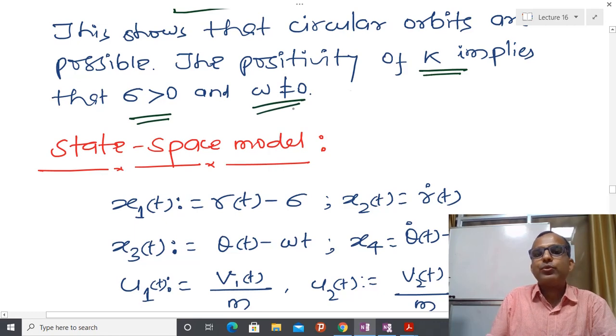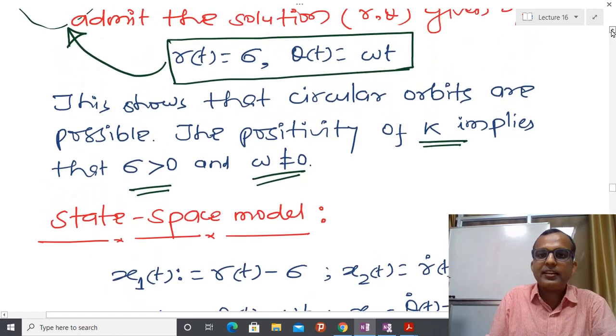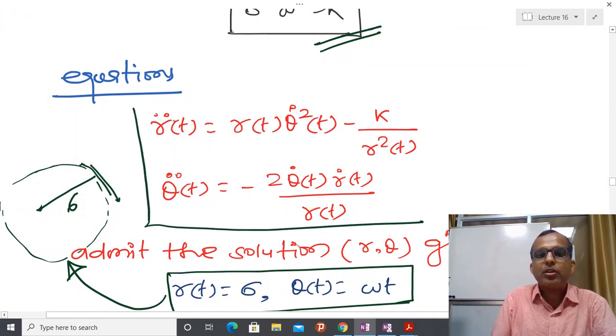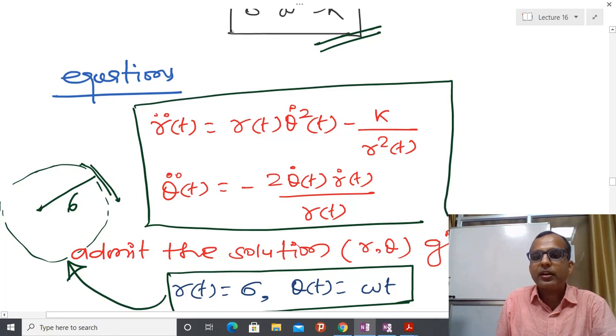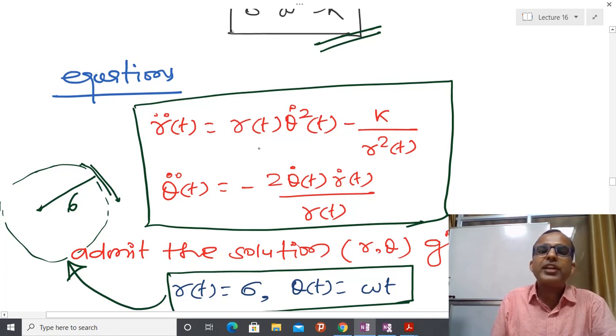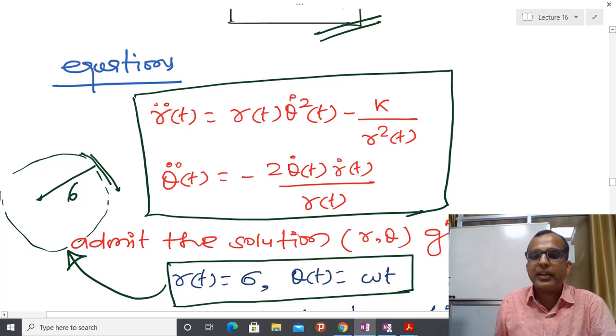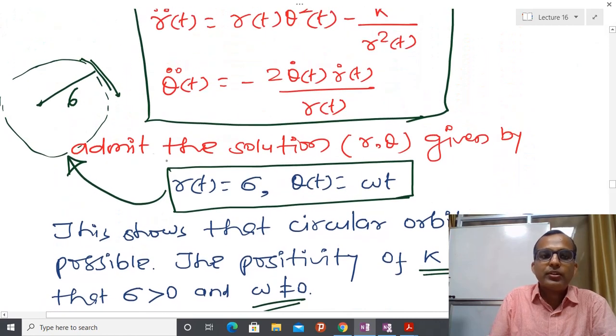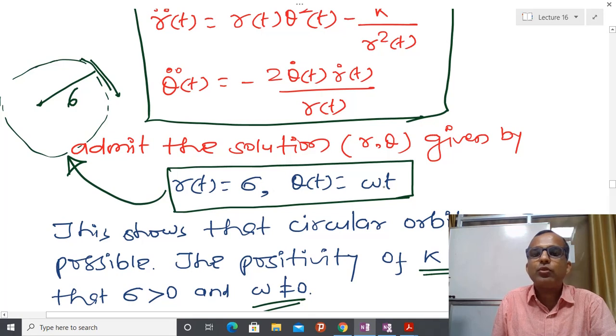Now what I have to do is form the state space representation, because you can see here that a higher order differential equation is present, since I am talking about r double dot and theta double dot. What is the meaning of state space representation? We are converting this fourth order differential equation into a set of first order differential equations, because each is second order, so in total fourth order. Due to that I have to do some kind of definition. And what we have seen is that if we are on this particular orbit, the value of r(t) equals sigma and theta(t) equals omega t.